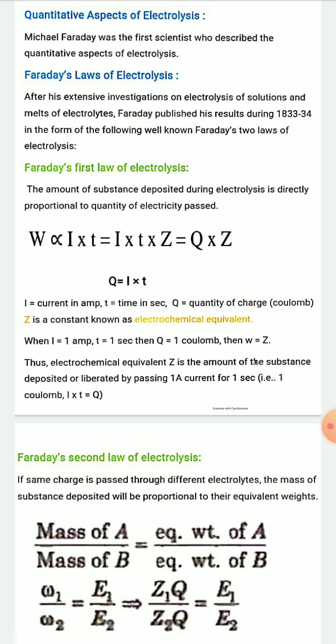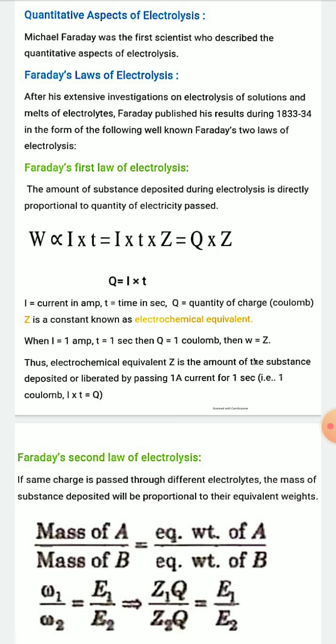If more electricity is passed, you will get more substance at the electrode. If less electricity is passed through the electrolytic solution, you will get less substance at the electrodes.